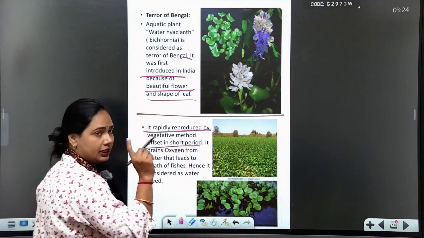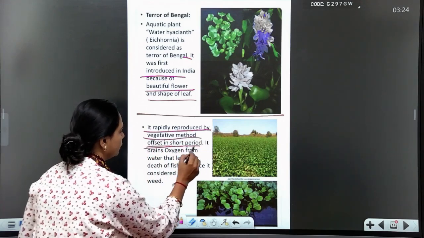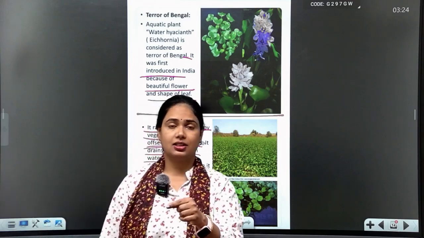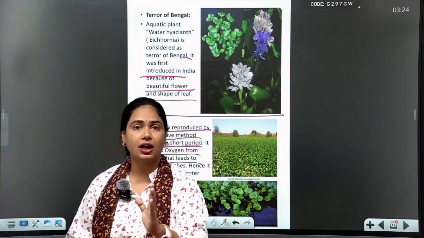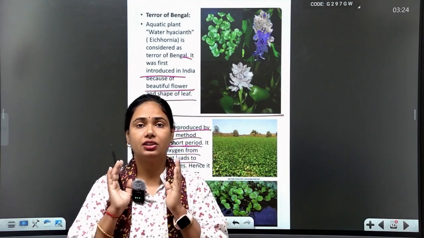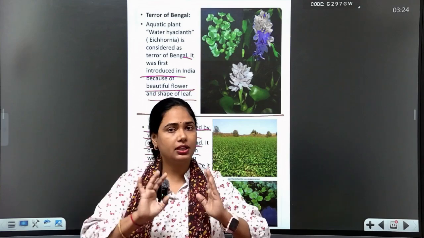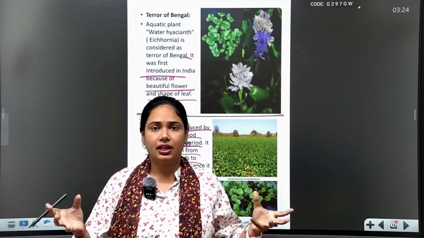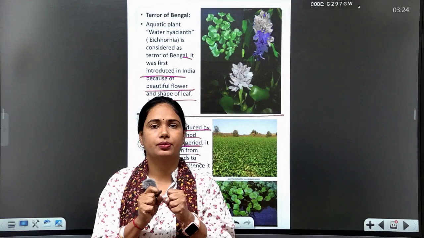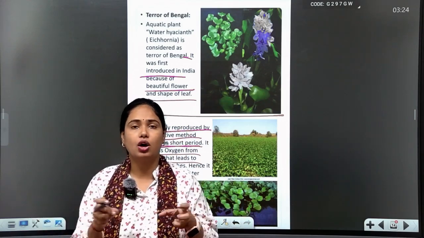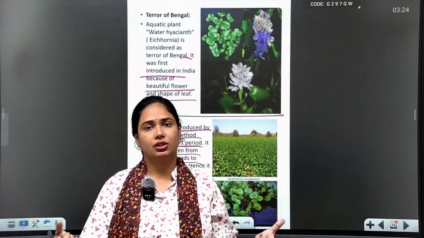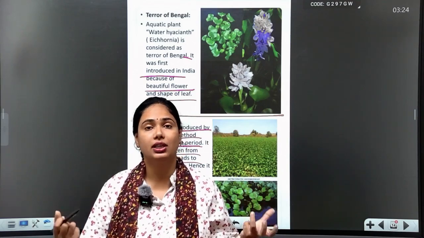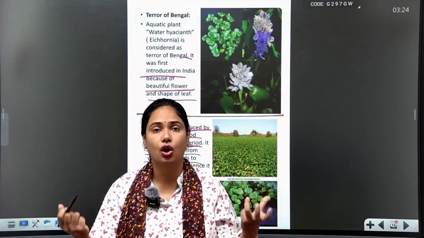It rapidly reproduces by the vegetative method of offset in a short period. It drains oxygen from water, which leads to the death of fishes. Yes, that's what I'm saying, that this plant has a very dangerous process: it doesn't form oxygen. It excretes out oxygen from water and releases carbon dioxide, which is very dangerous because all the aquatic animals die because of shortage of oxygen.